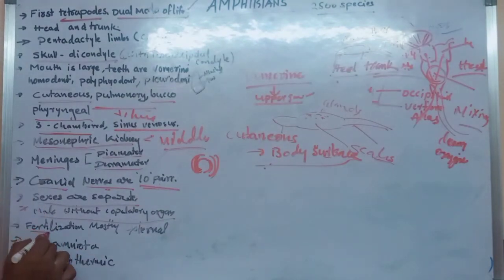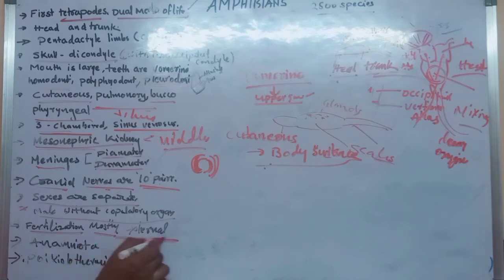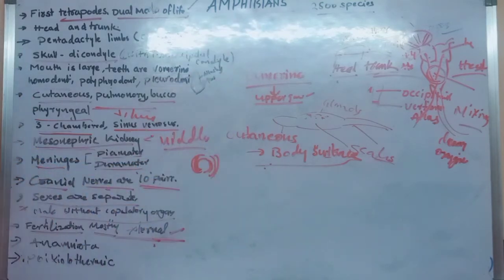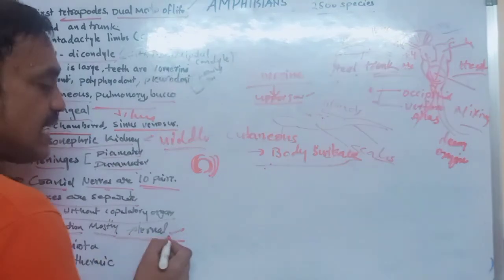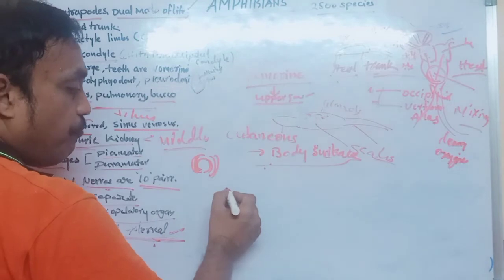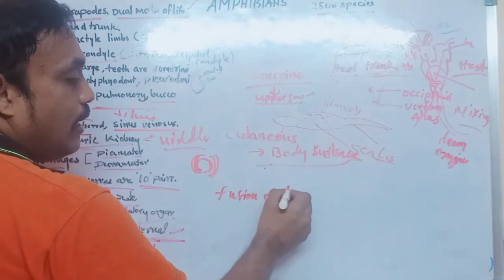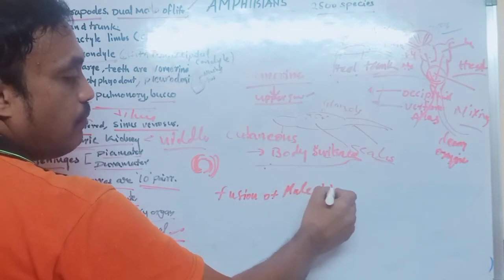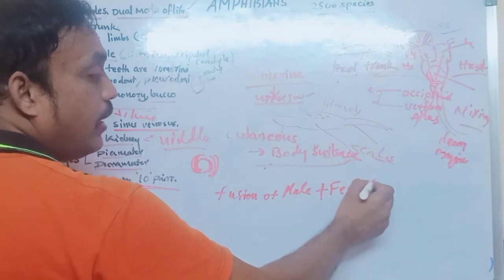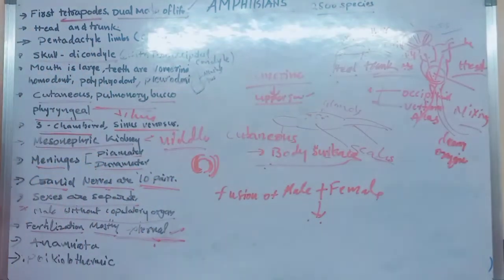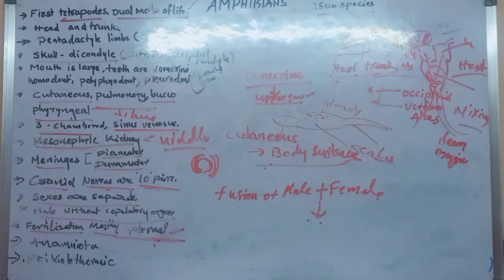And fertilization is mostly external fertilization. What type of fertilization do we observe in amphibians? External. What is the meaning of external fertilization? The fusion of male and female gametes happens outside the body, in water. So it is called external fertilization. Fertilization is outside the body.